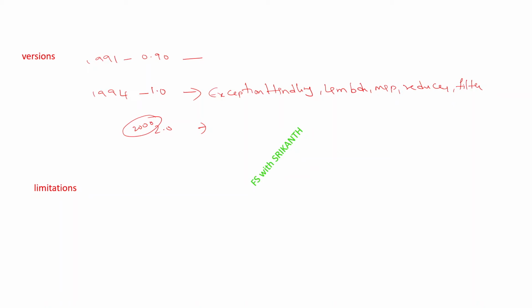It came with list comprehensions and garbage collection, including collecting reference cycles. And the 3.0 version was released in 2008. When you compare Python 2.0 and Python 3.0, they are completely different.